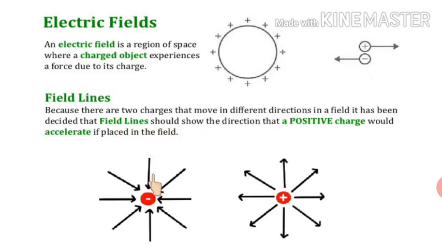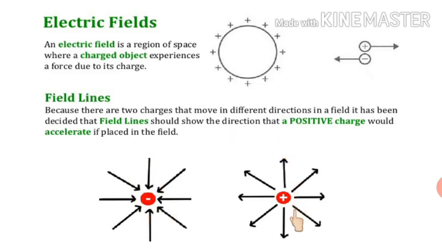Suppose a negative charge is there, and somewhere here if I place a small positive test charge, it will move in this direction towards it. If I place that positive charge at this particular position, it will move in this direction. If I place it here, it will move in this direction towards it. These directions represent electric field lines. So these are the electric field lines for a negative charge.